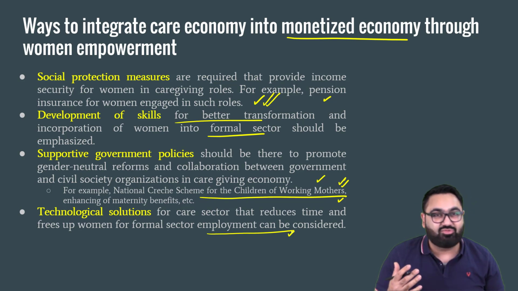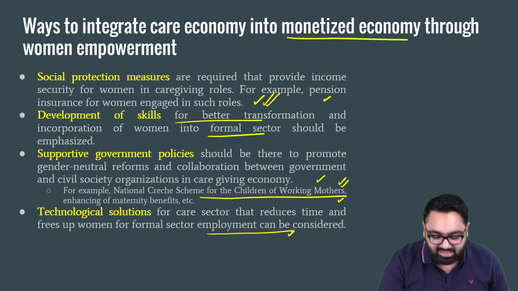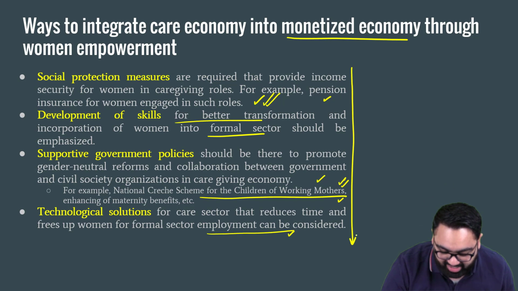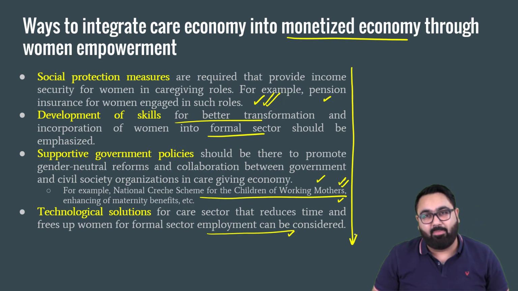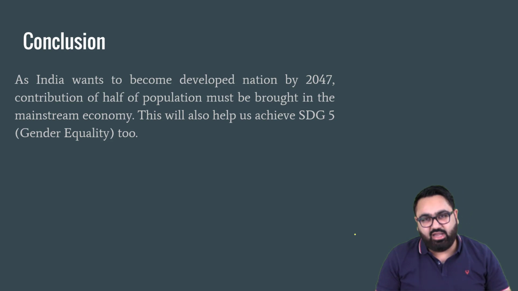Some drastic measures, for example, making it compulsory for women to be paid for household work, but those will be drastic measures. These are some of the usual measures that you can expect related to women empowerment, so that care economy becomes a part of the monetized economy. Then we'll conclude it.